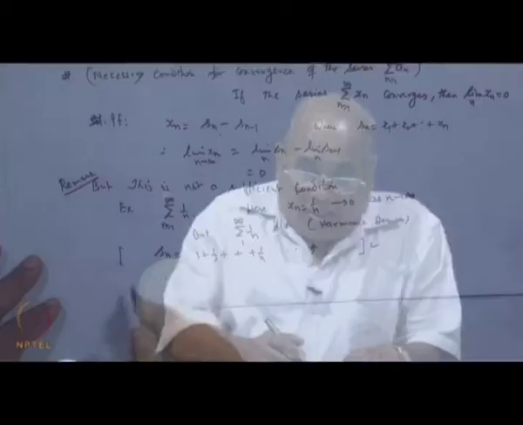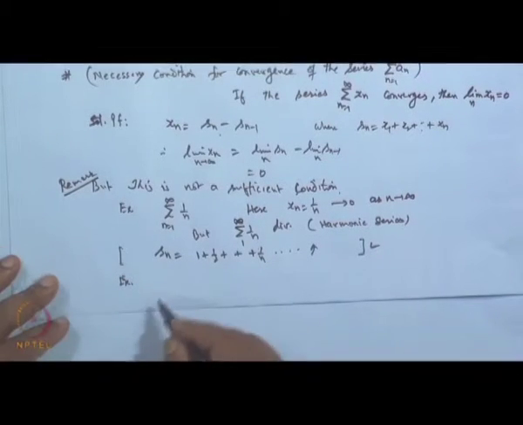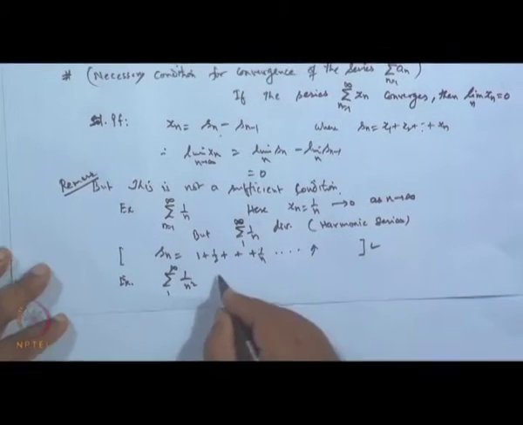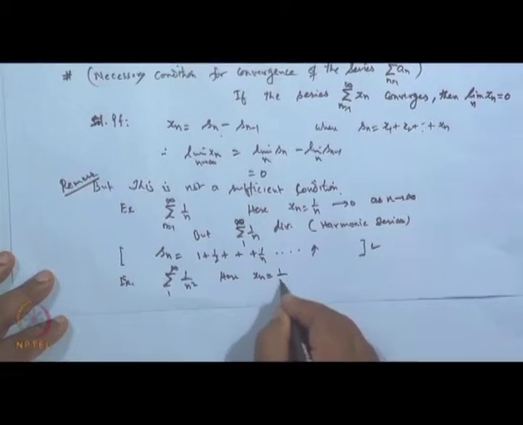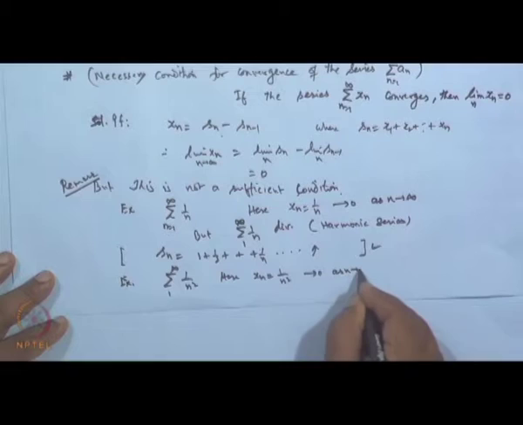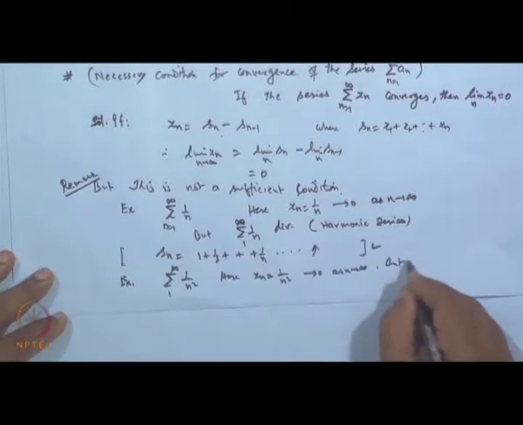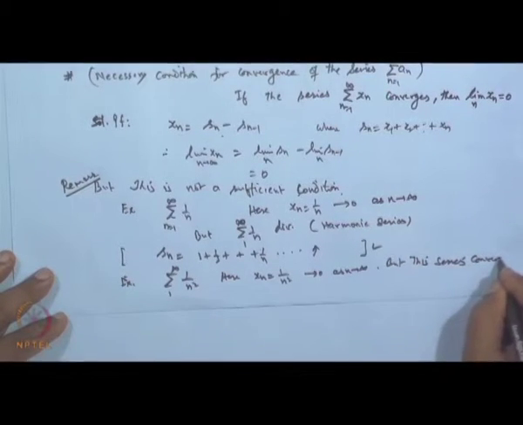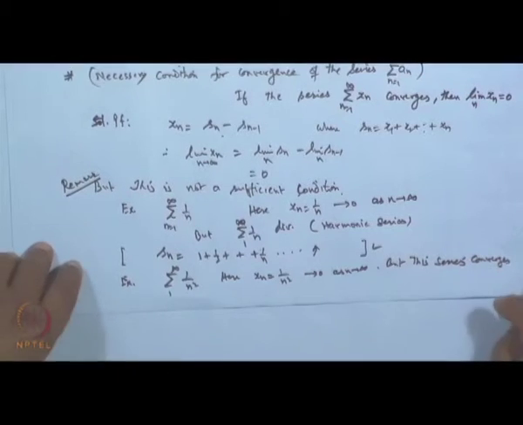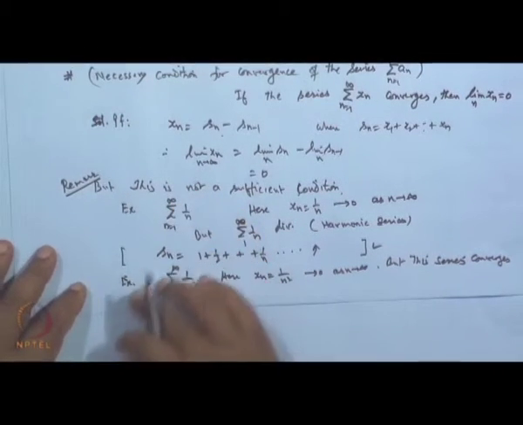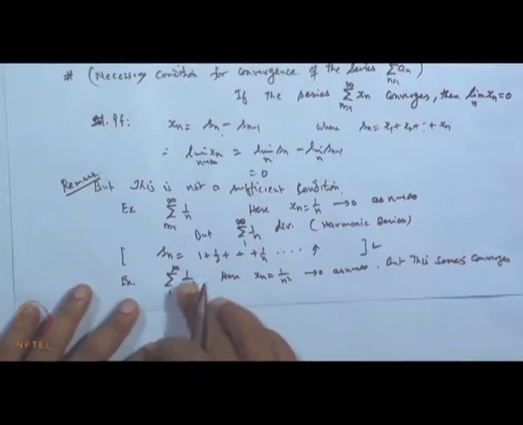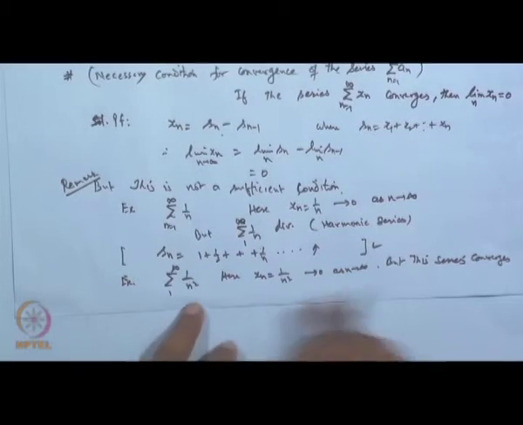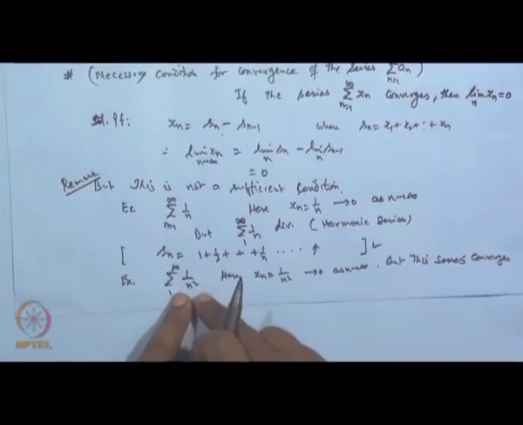If we take another example, say sigma of 1 over n square, 1 to infinity. Now, here the x n, which is 1 by n square, goes to 0 as n tends to infinity, but this series converges. That this series converges will also be shown in the next few articles to be covered. When the test for the series is 1 upon sigma n to the power p type, where p is greater than 1, the series will converge. So that we will prove; hence from there you can say this is convergent.